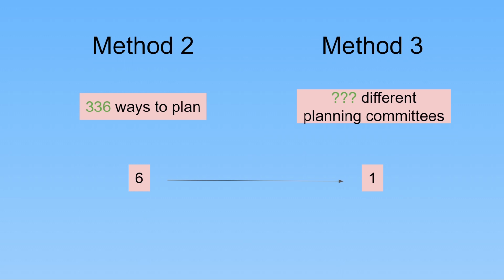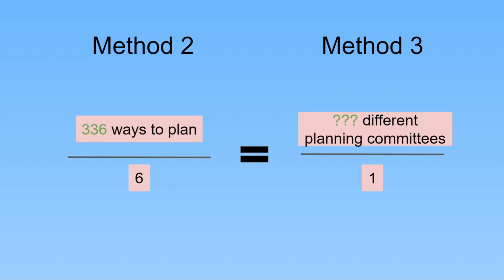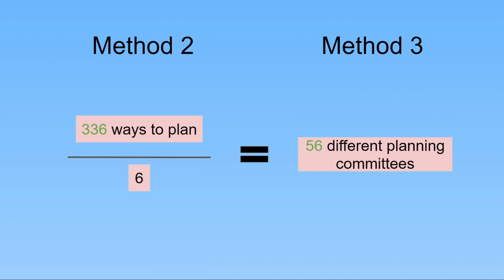So, we know that there are 336 ways to plan out a party using method 2. And we know that 6 of the ways we can choose using method 2 gives us the same planning committee in method 3. Using what we know, we can divide 336 by 6 to see how many different planning committees we can get. This gives us 56 different planning committees using method 3 with 8 animals.